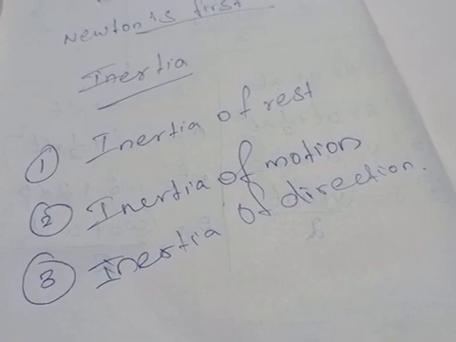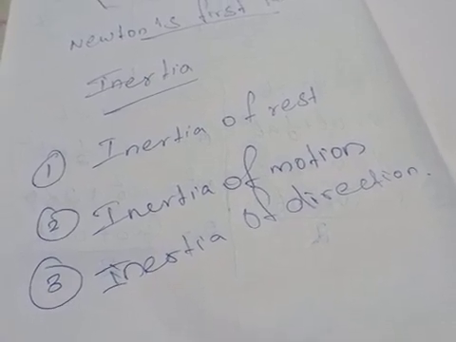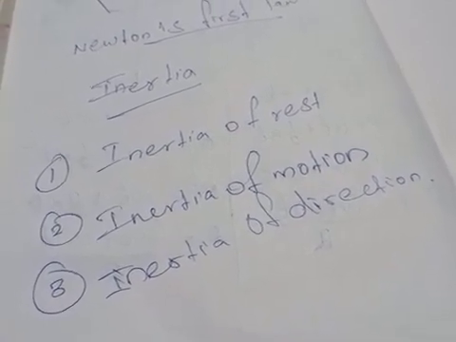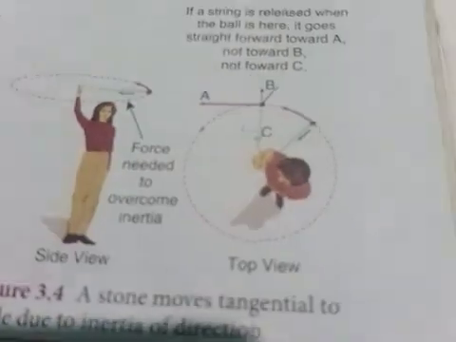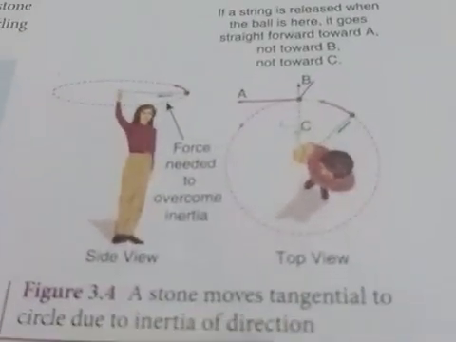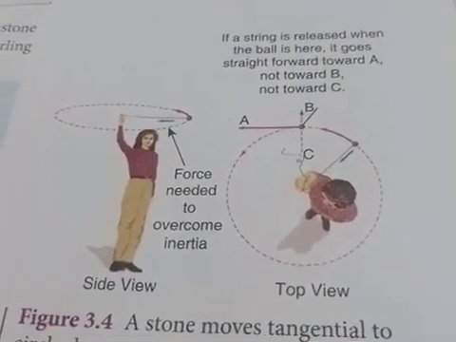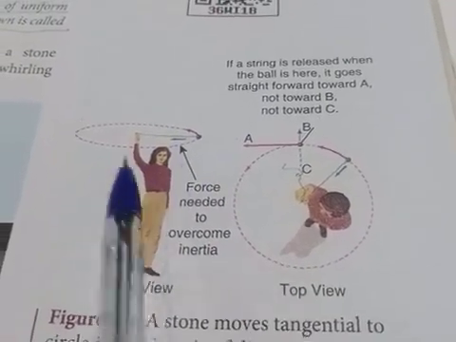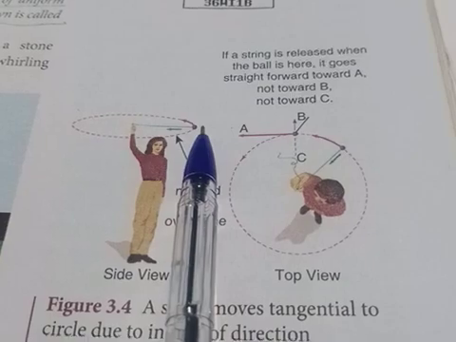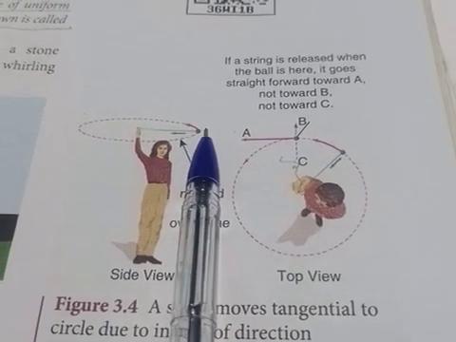We take a string, tie a stone to it, and rotate it like this. Assume that you are standing here and rotating the rope, and at the end of the rope a stone is tied.